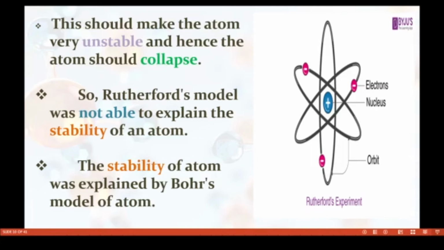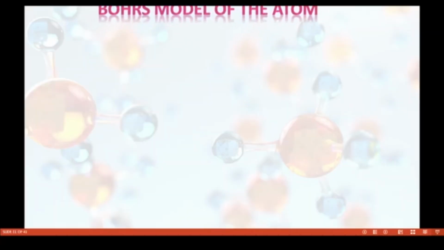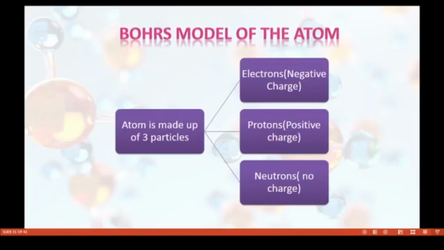The stability of the atom was explained by Bohr's model of the atom. He said that an atom is made up of three particles: electrons, protons and neutrons. Electrons have negative charge, protons have positive charge, and neutrons have no charge.